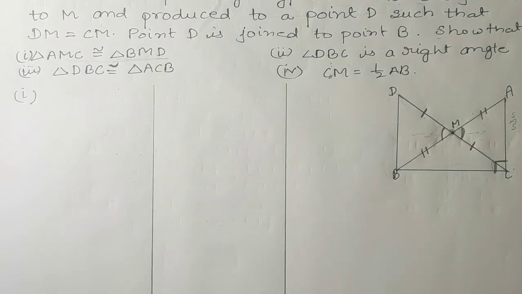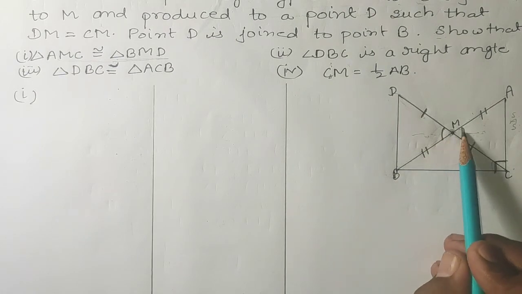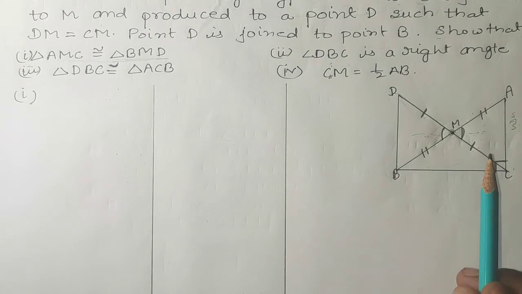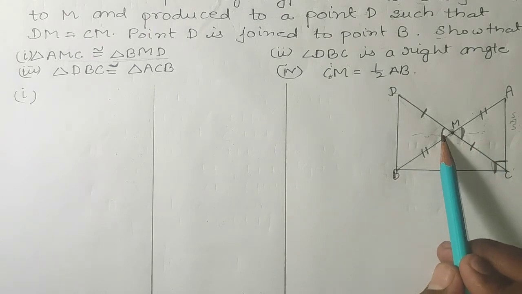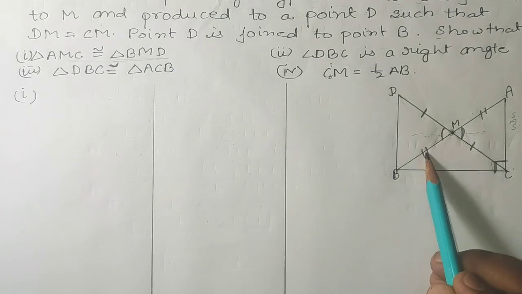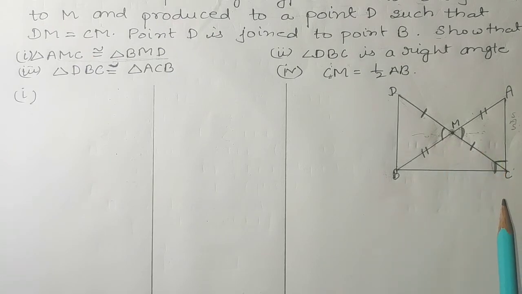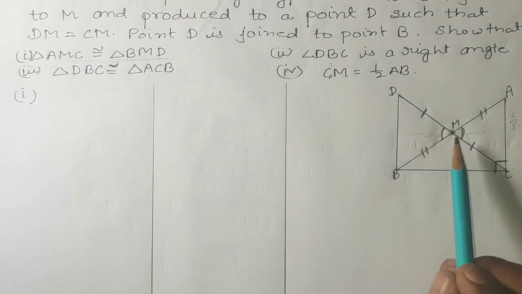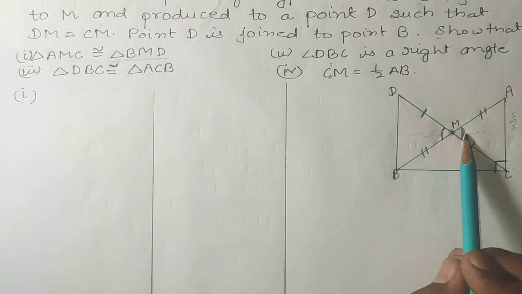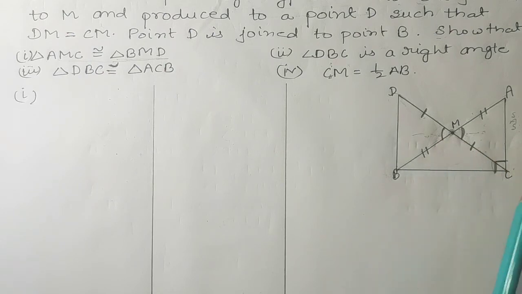Okay, so how will we prove that this angle is equal to this angle? Which property is this? This is the property of vertically opposite angles. If two lines are intersecting each other, then their vertically opposite angles are equal. So by vertically opposite angles we can say that this angle is equal to this angle. Now we have side angle side, so we can say that these two triangles are congruent.